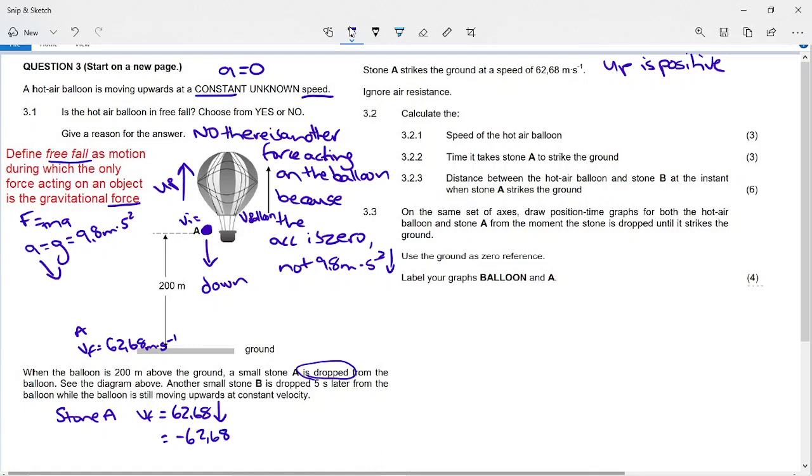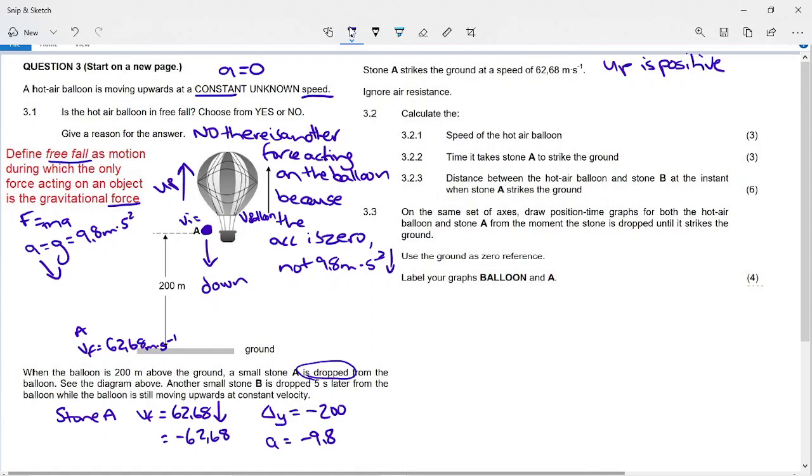If we ask how far the stone has traveled, delta y, the stone travels 200 meters to the ground, but is it 200 meters upwards or 200 meters downwards? It's 200 meters downwards, so it is now negative 200. We know the acceleration of the stone is negative 9.8 because the stone, unlike the balloon, is a projectile. So if we know these things, we can use whichever equation is easiest.